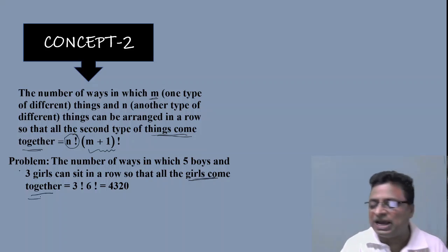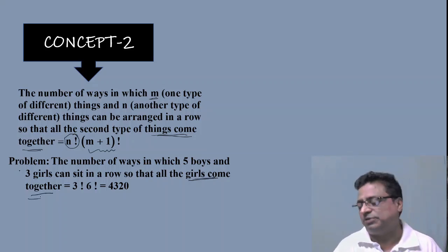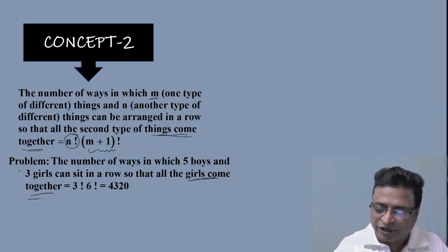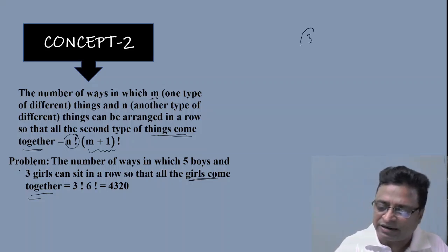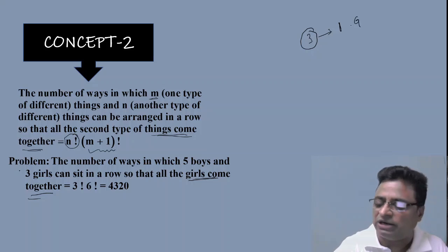They should be arranged in a row so that all the girls come together. So what I am doing is, now I have 3 girls. I consider all the 3 girls as a single girl. That means I am considering that as a string. So that becomes 1. Now these are 1 girl, and I have 5 boys.